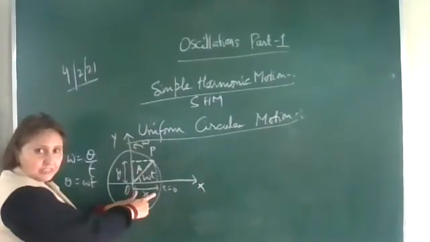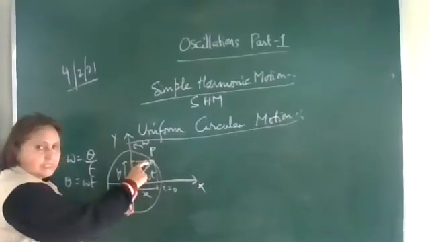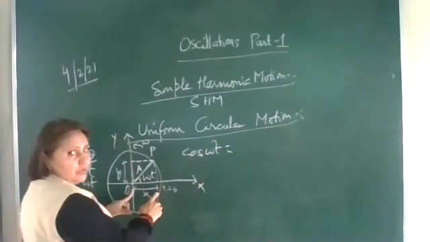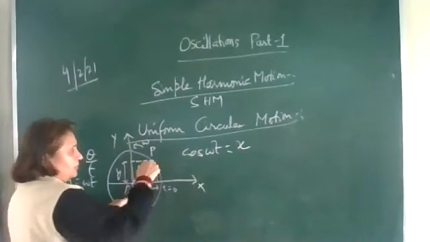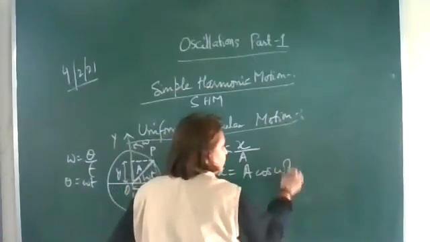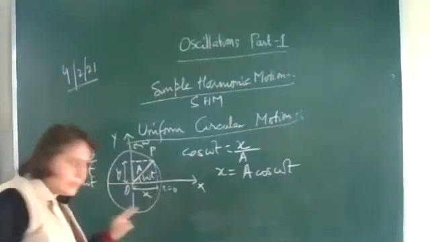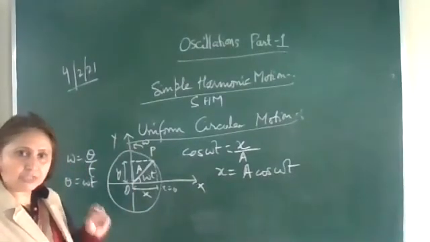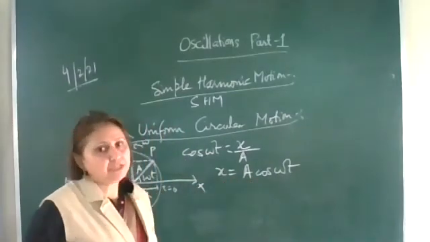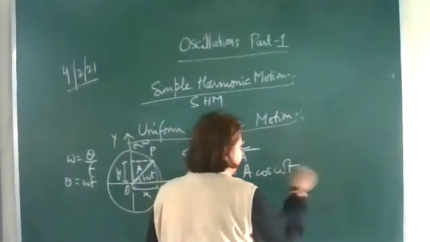Now let's find out the x displacement using the trigonometric ratios. Cos omega t is equal to base upon hypotenuse. What is the base? The x distance. The hypotenuse is OP, which is the amplitude. So x is equal to A cos omega t. This is the displacement equation for this particle which is moving in uniform circular motion, and it can be presented as SHM. So this is the displacement equation for a particle executing SHM: x is equal to A cos omega t.